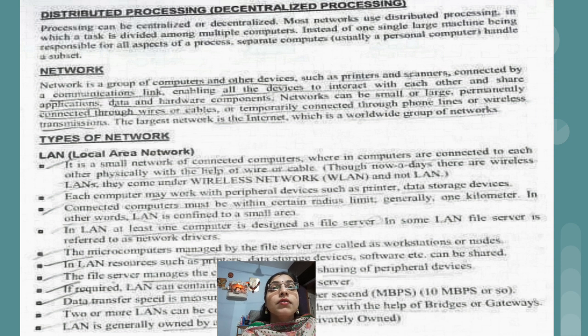Then the next point is connected computers must be within a certain radius limit. This is a very important line about the LAN. In case of LAN, all the computers which are connected to each other should be present within a specific radius. Otherwise, we cannot call it a LAN. And that radius limit is nothing but 1 kilometer. This is not the actual value, it is just approximately given. That is, if we are considering computers which are connected within a 1 kilometer distance, then that particular type of network is a LAN.